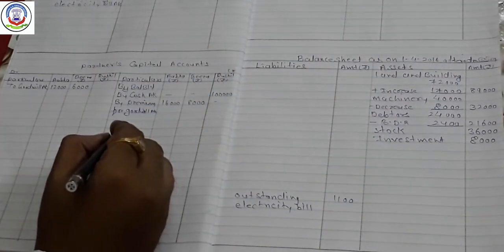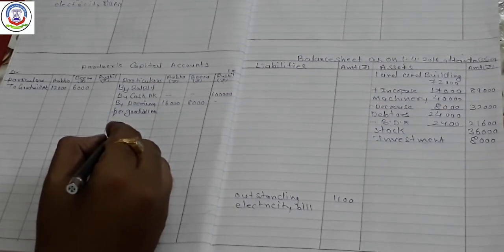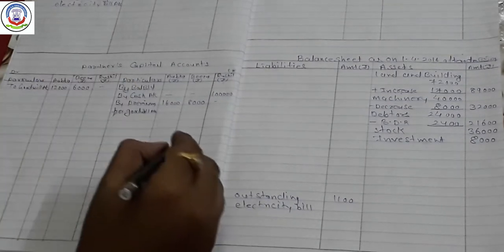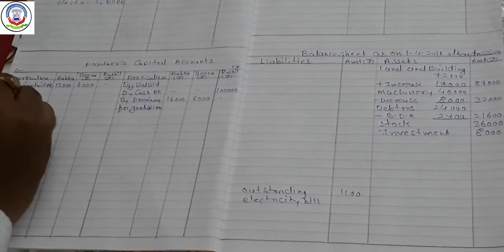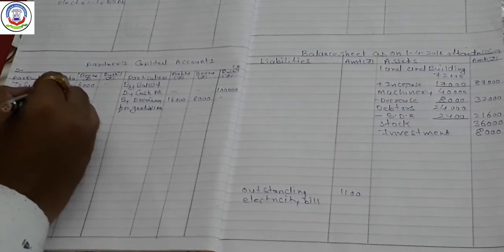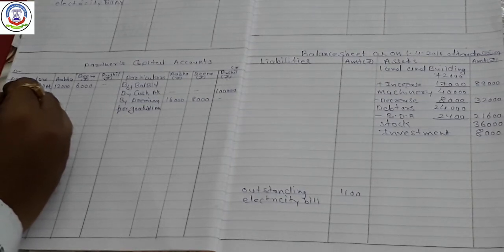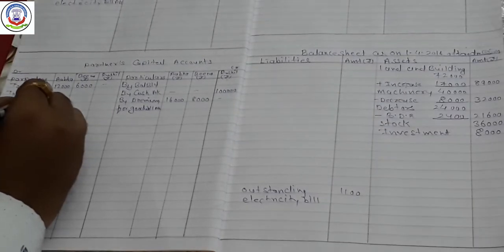Then on the asset side, advertisement campaign expenditure of rupees 6,000 is given. This amount is always distributed among old partners as per their old ratio. Partners' capital account debit side, we have to write down to advertisement campaign account.